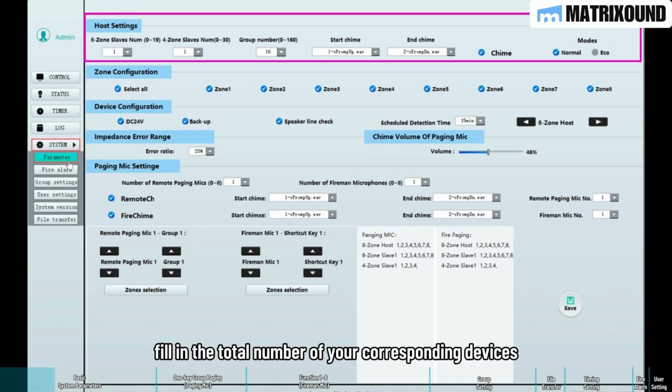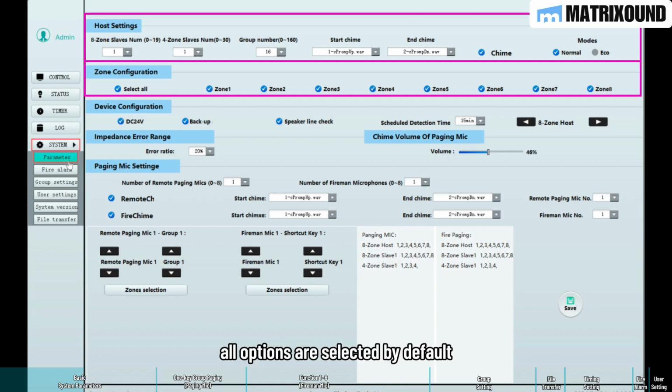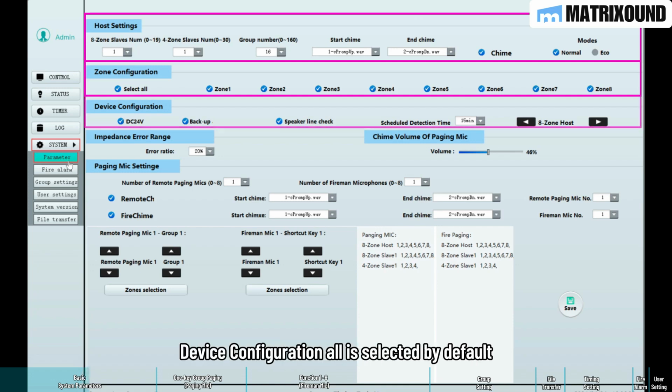Host settings. Fill in the total number of your corresponding devices and the total number of partitions supported by all amplifiers, and then check the default. Zone configuration. All options are selected by default. Device configuration. All is selected by default.